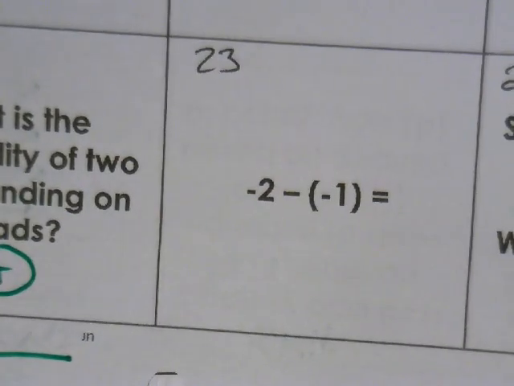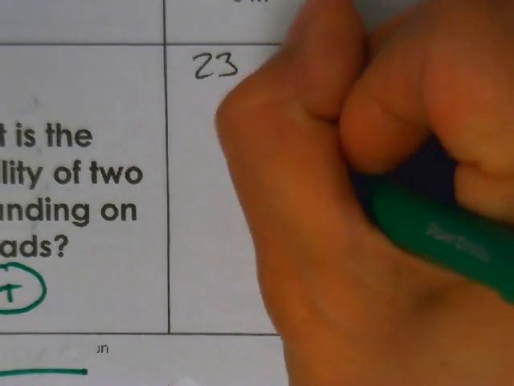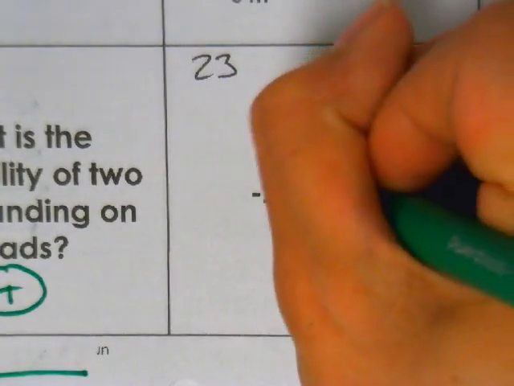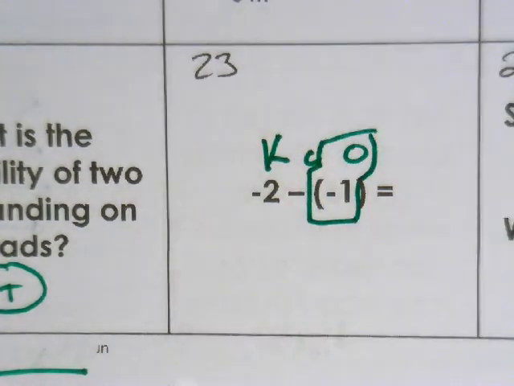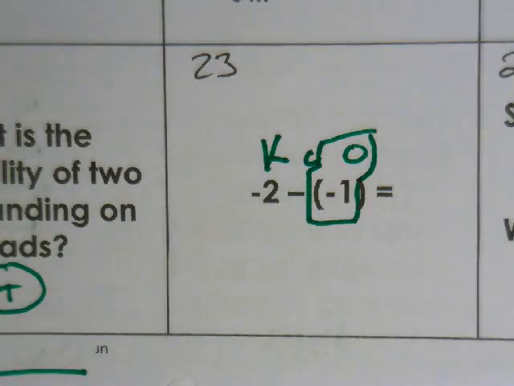23. This one is definitely a keep, change, opposite. So make sure you do a keep, change, opposite for number 23.